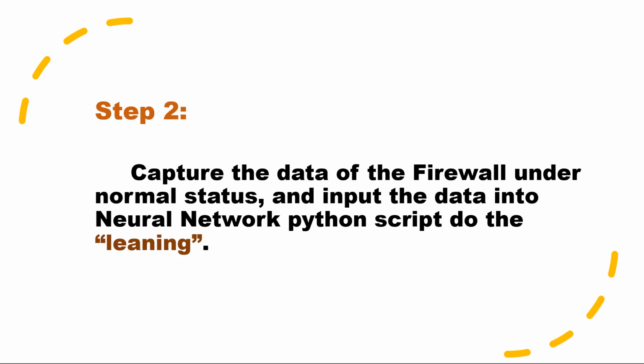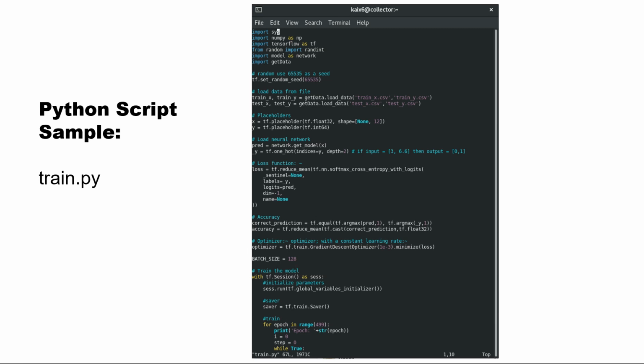Step 2. I will capture the data of the firewall under normal status and input the data into a neural network Python script to do the learning. This is a sample of the Python script that I wrote for neural network learning. It is called train.py.